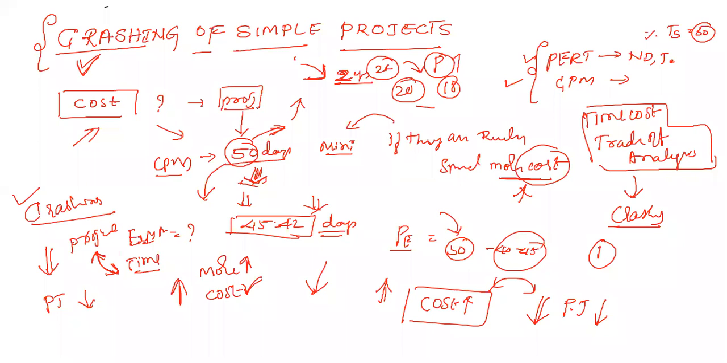And let me explain a few important terms. There are important terms we need to understand in the case of crashing. So here, the first term is the direct cost. What do you mean by direct cost?